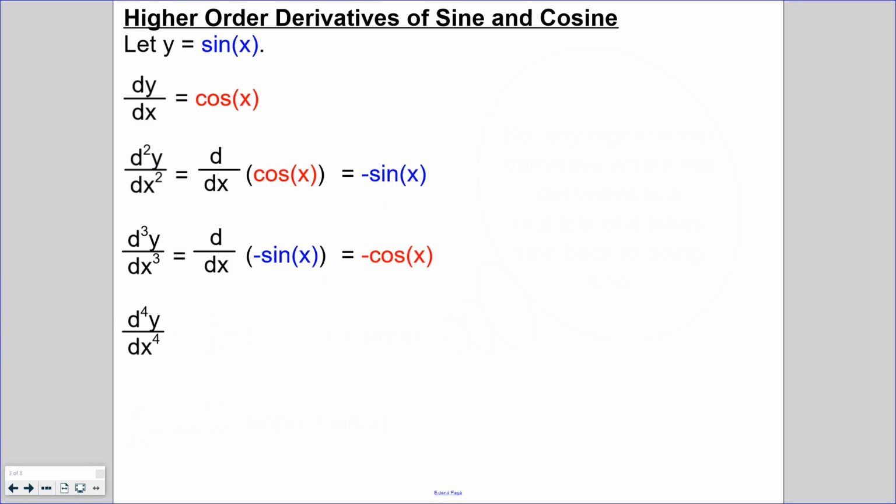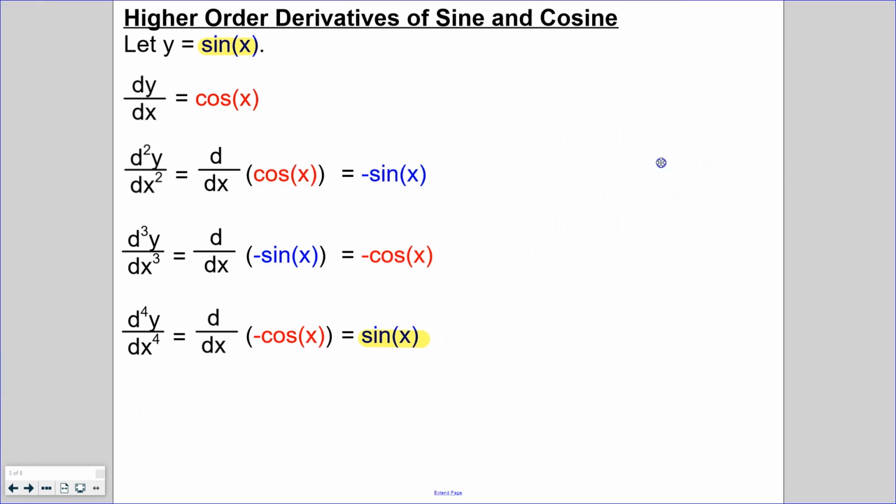Let's find the fourth derivative of sine. To find the fourth derivative of sine, we're just going to take the derivative of the third derivative, which we found was negative cosine of x. And the derivative of negative cosine of x is going to end up being positive sine of x. Well, isn't that interesting? Because if we start out with sine, and we take the fourth derivative, we wind back up at sine. Well, isn't that a coincidence?